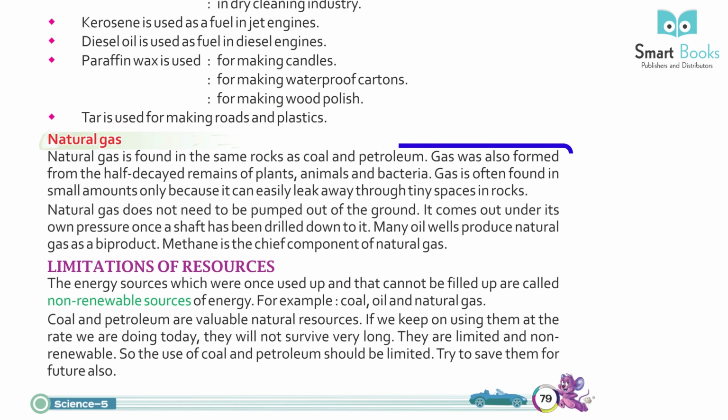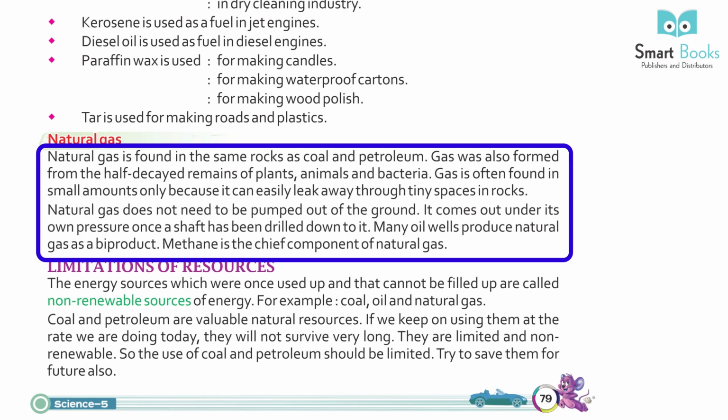Natural gas. Natural gas is found in the same rocks as coal and petroleum. Gas was also formed from the half-decayed remains of plants, animals and bacteria. Gas is often found in small amounts only because it can easily leak away through tiny spaces in rocks. Natural gas does not need to be pumped out of the ground. It comes out under its own pressure once a shaft has been drilled down to it. Many oil wells produce natural gas as a byproduct. Methane is the chief component of natural gas.